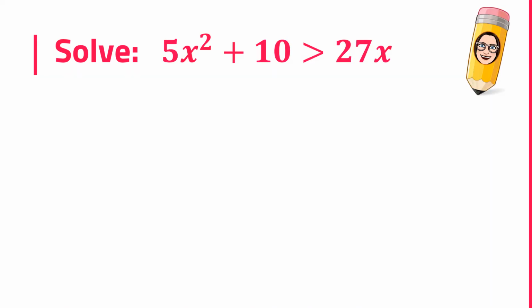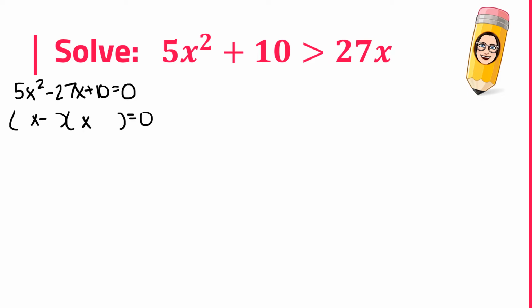Let's jump to example 2. First, we want to do regular old quadratic work. So I'm going to try to fit this on one slide this time. Let's fit this over here. So 5x squared minus 27x plus 10 equals 0. No GCF, regular try factoring. It's going to be x minus again. I need to get to 27. So I'm actually going to try 5 and 1 and 2 and 5.